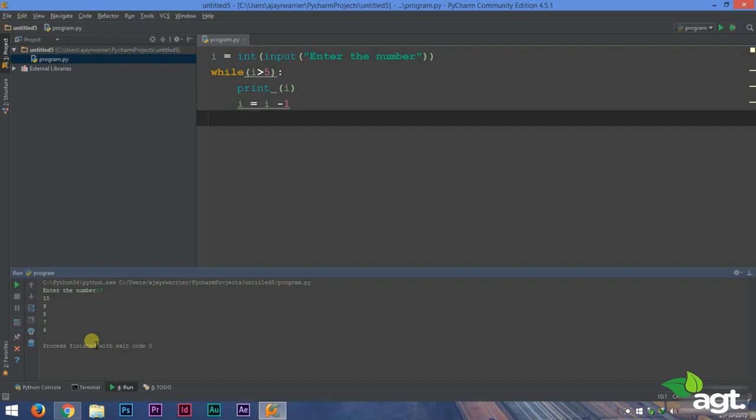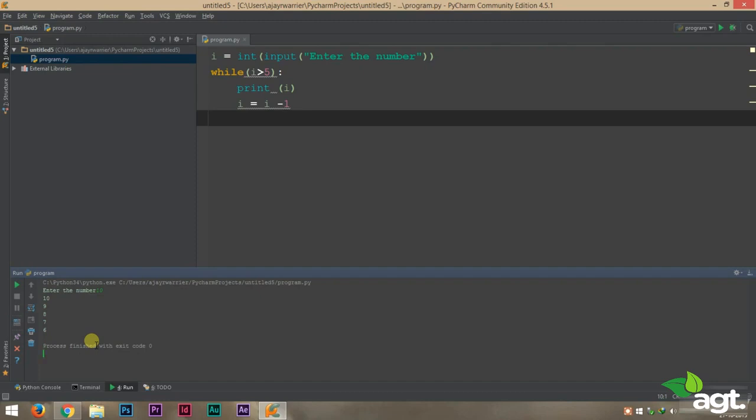And it will check if 8 is greater than 5. Yes, 8 is greater than 5. So it will print 8. And then subtract 1 from it. So our I value will become 7. Then it will check if 7 is greater than 5. Yes, 7 is greater than 5. So it will print 7 also. And make it 6. And it will compare again if 6 is greater than 5. Yes, 6 is greater than 5. So it will print 6 and make the value of I 5 now.